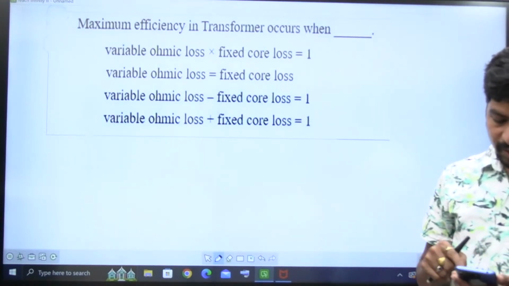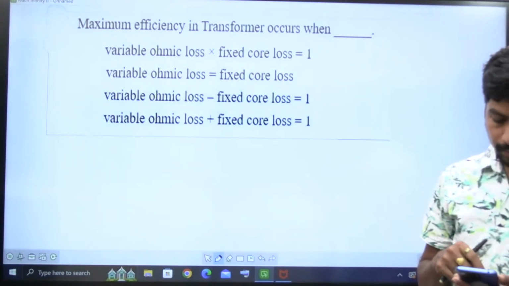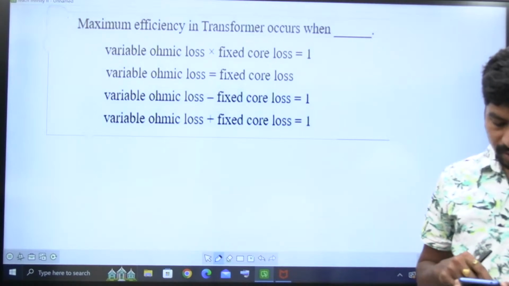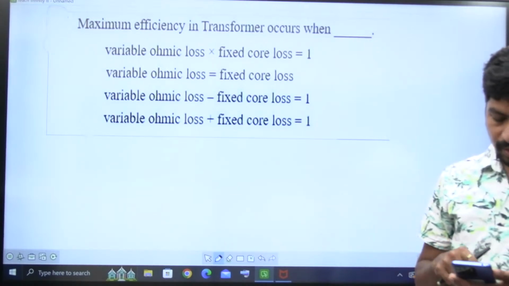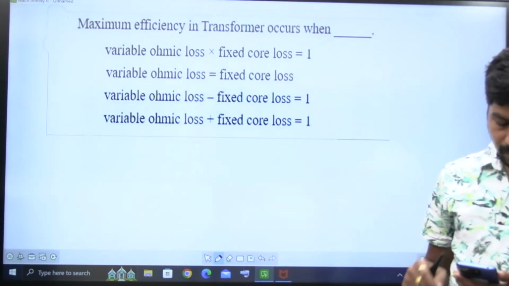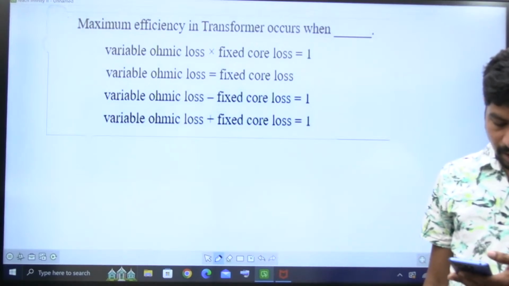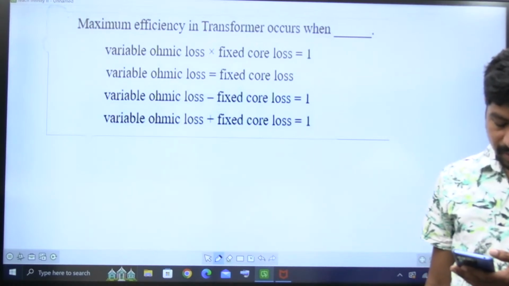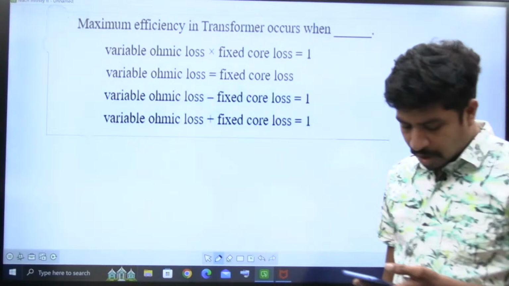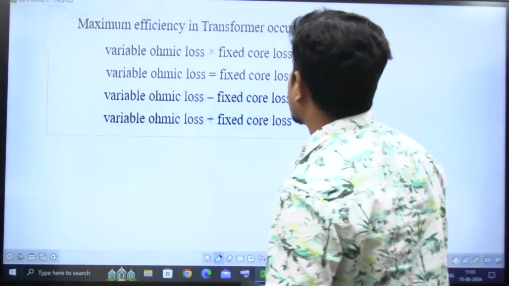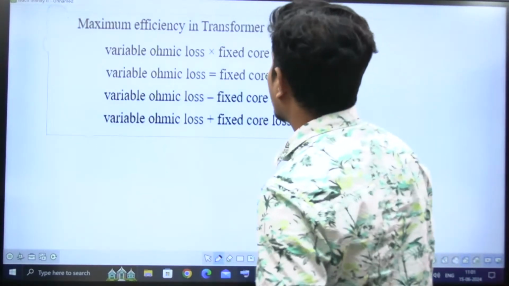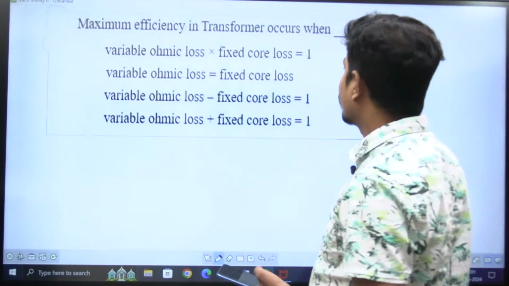When does the maximum efficiency of the transformer happen? That's the question he gave. Harika, Satyam, Abhishek are saying B. Satyam Sinha is saying B. Harika is also saying option 2. Yes. See, variable loss into fixed loss is equal.